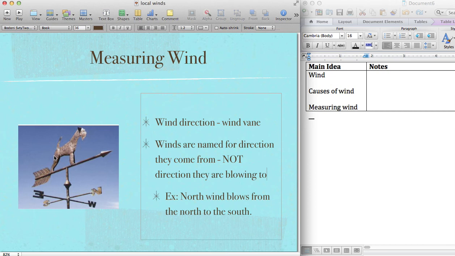So in this picture, the wind is coming from the south, so we would call this a southerly wind or a south wind, right? A northerly wind or a north wind blows from the north to the south. And that's what we're getting here over the next day or two while it's so cold. We're getting a lot of north winds bringing cold air down from the north. All right, so that's important. Winds are named for the direction they come from, not the direction they're going to.